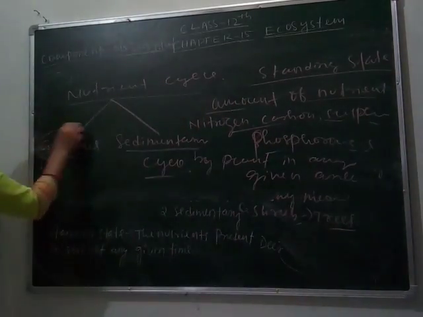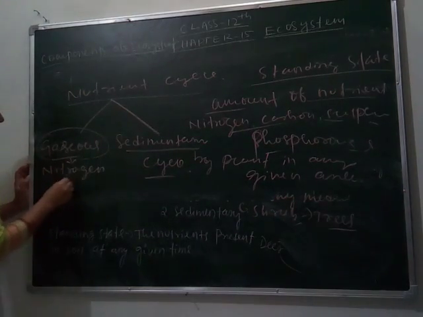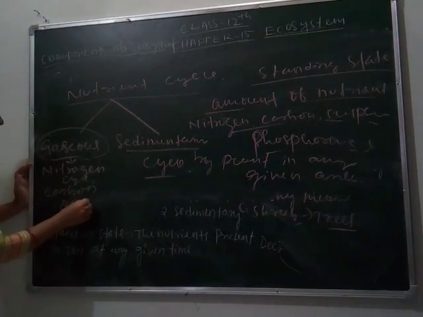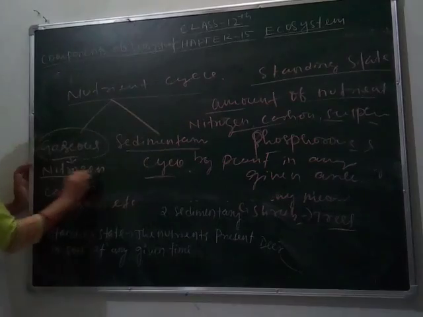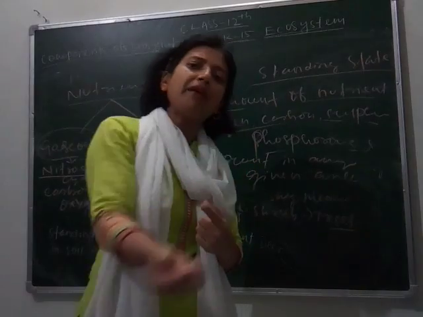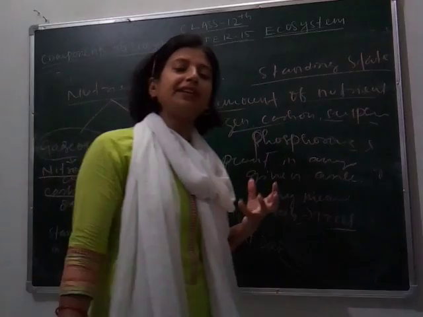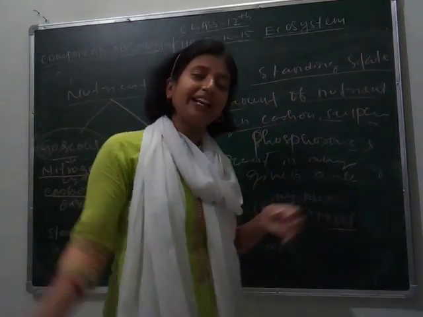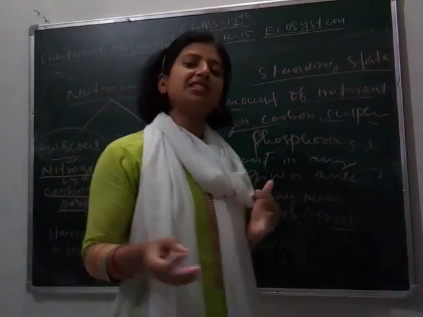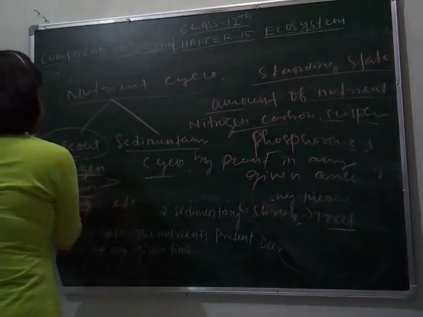So here gaseous cycles are nitrogen cycle, then your carbon cycle, oxygen cycle, etc. Means the nitrogen that is used by organisms including plants and animals is again returned back to the atmosphere. Same for carbon cycle also, the carbon that is used by different plants and animals or living organisms is again returned to the environment, and oxygen is also used by plants and animals and returned to the environment or atmosphere. So in this class we will study about carbon cycle in detail.